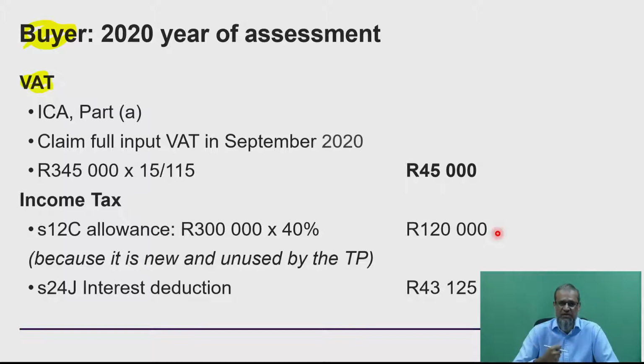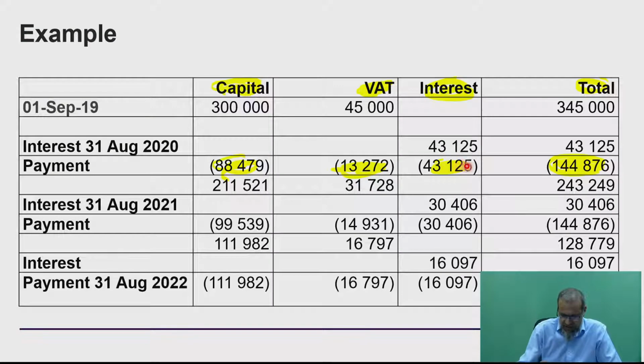You buy an allowance asset. 12C, you're in the process of manufacture. You're meeting all the requirements. You have actually acquired this on or after 1 March 2001, and therefore you can apply the 40% over there. There's no issues. Okay, and then don't forget the interest deduction itself, which you're going to get from the table in the past over there. That's basically our interest deduction, 43,000.